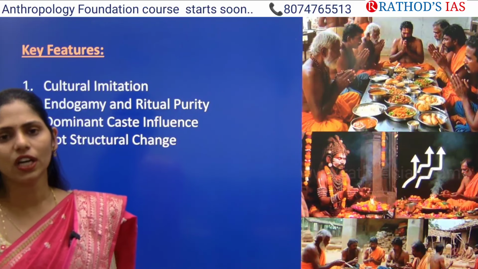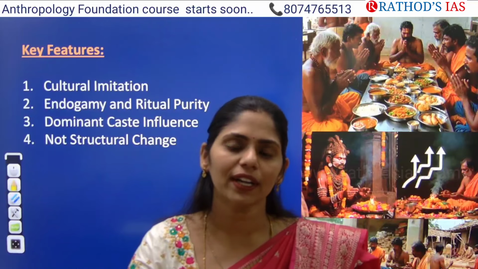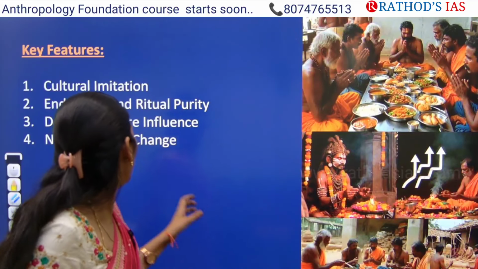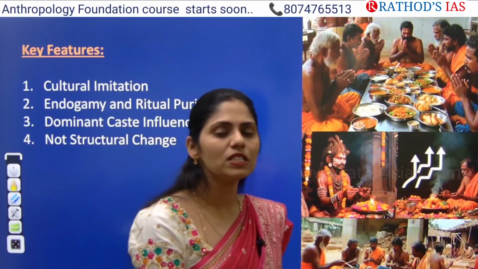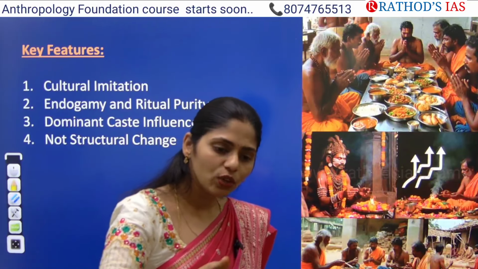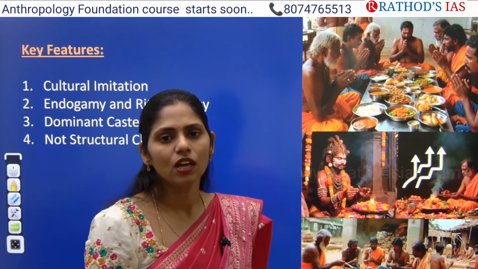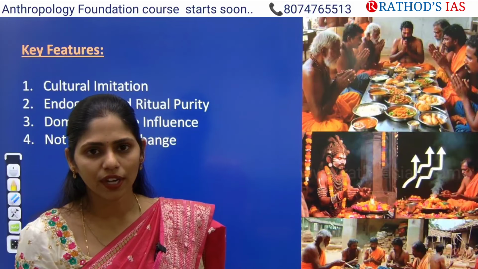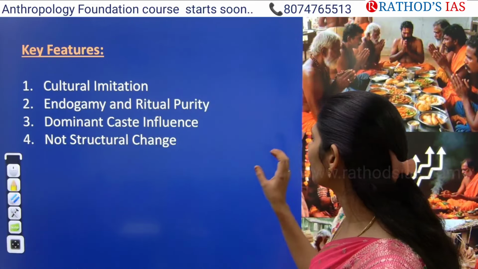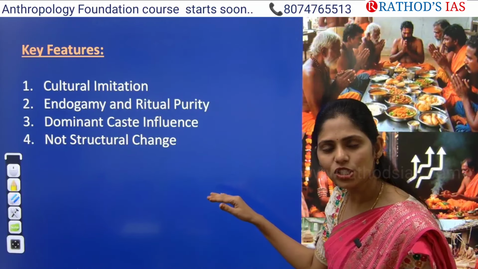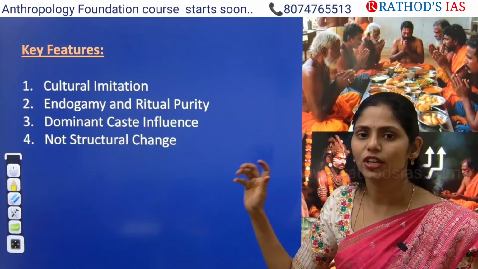And even lower caste people perform Vedic rituals, and they are claiming this high caste. And the next one is endogamy and ritual purity. Endo means inside, gami means marriage. They'll go for marriage within their own close kin so that they can maintain purity. So they are also following this endogamy, and they are going for ritual purity. And now these low caste people are claiming high varnas like Brahmins, Kshatriyas, etc.